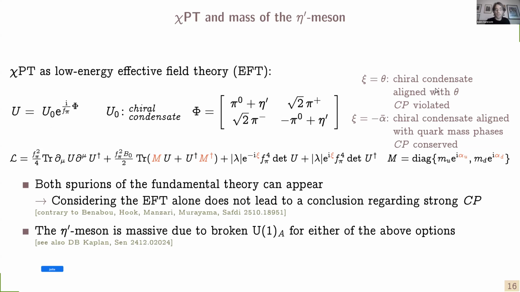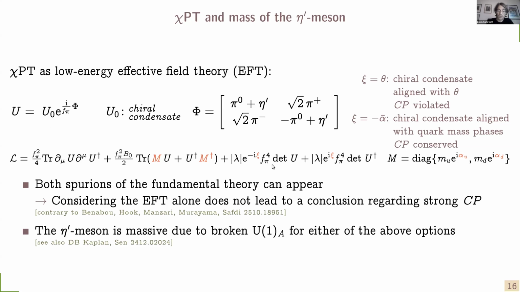In the case xi equals theta, the chiral condensate here, when we minimize the potential, aligns with theta, and CP is violated because there's a relative phase with the quark mass matrix. In the case xi equals minus alpha bar, the chiral condensate aligns with the quark mass matrix and CP is conserved. So again, considering the EFT alone therefore does not lead to a conclusion regarding strong CP, simply because we have two spurions to play with.